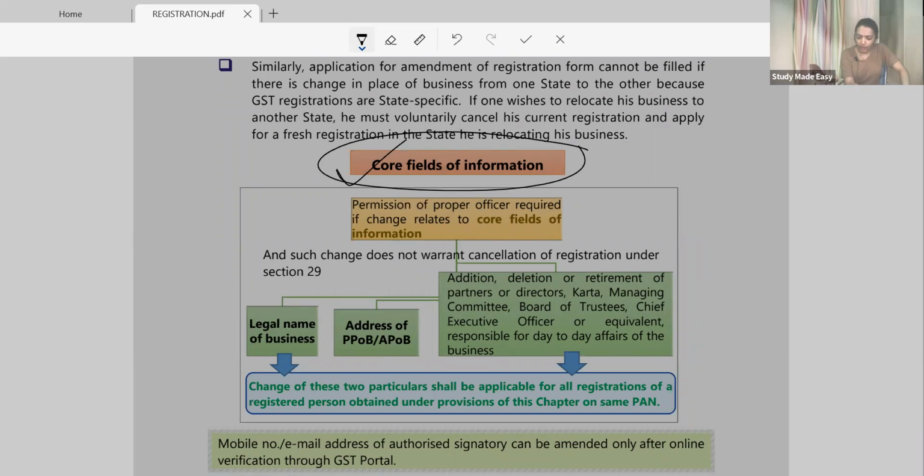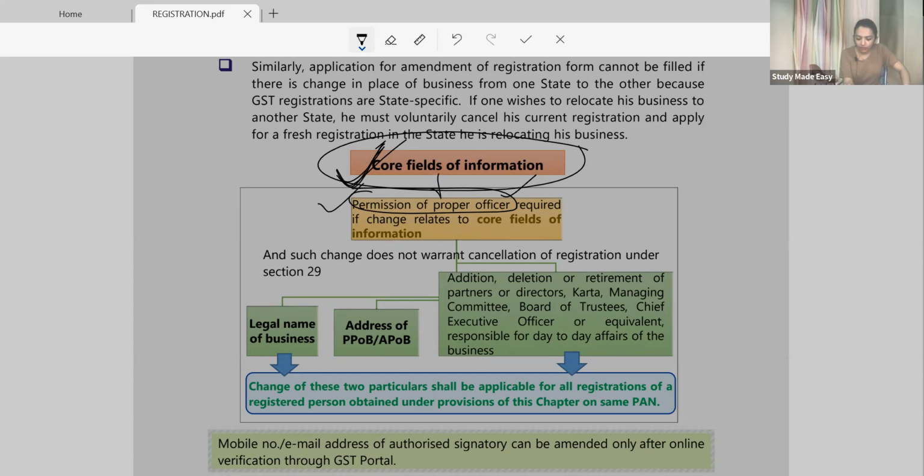when you want to do any amendment in your core field, you need permission of the proper officer. But when I want to change my phone number, for that the proper officer's permission is not needed. So whenever you want to do an amendment in a core field, take the proper officer's permission. Ma'am, it is not a core field. In such a case, normally your amendment would be done. There will be no permission procedure. Understood this much?